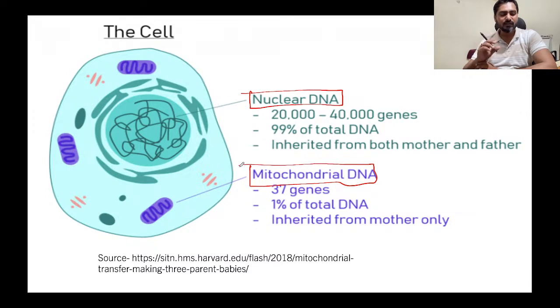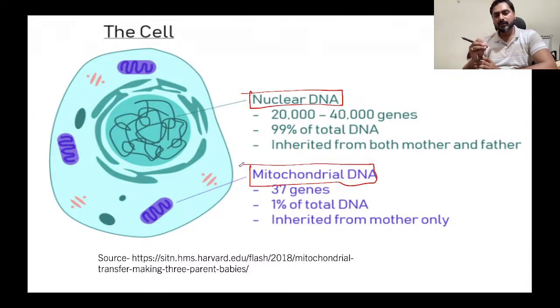So if the mother's mitochondrial DNA is defective, then there is a high probability that the child will also inherit the defective mitochondria. In order to get rid of this problem, we have to go for mitochondrial replacement therapy. In UK it has been legalized, in Australia it has been legalized, but in other countries they are still working out what has to be done with this type of therapy.